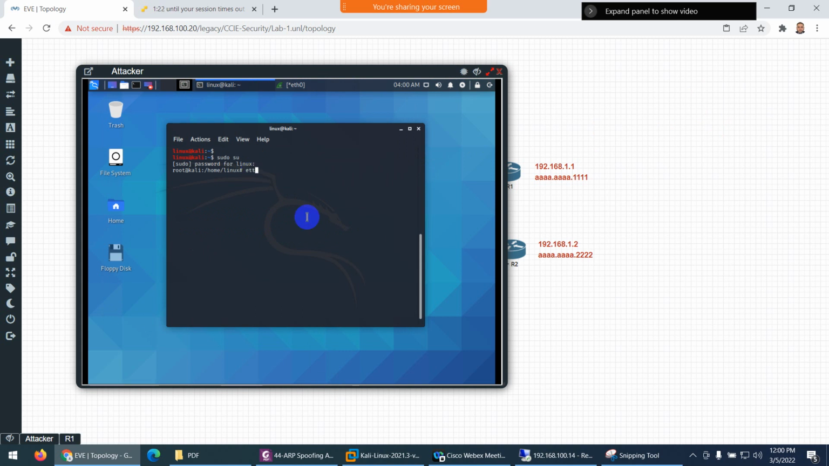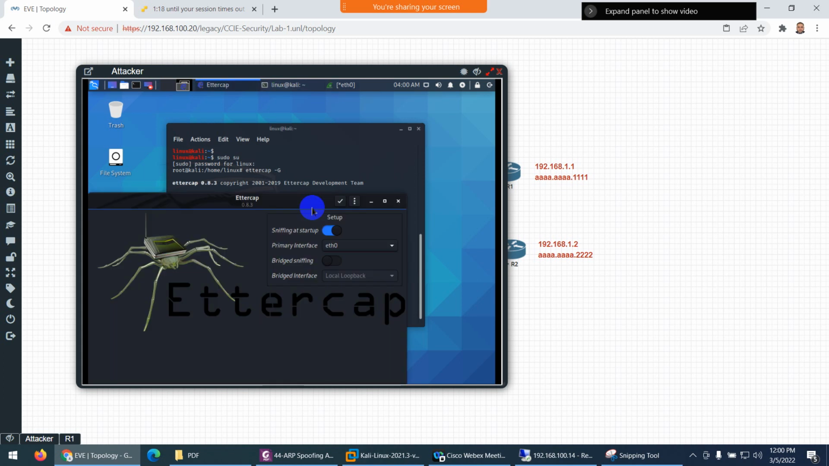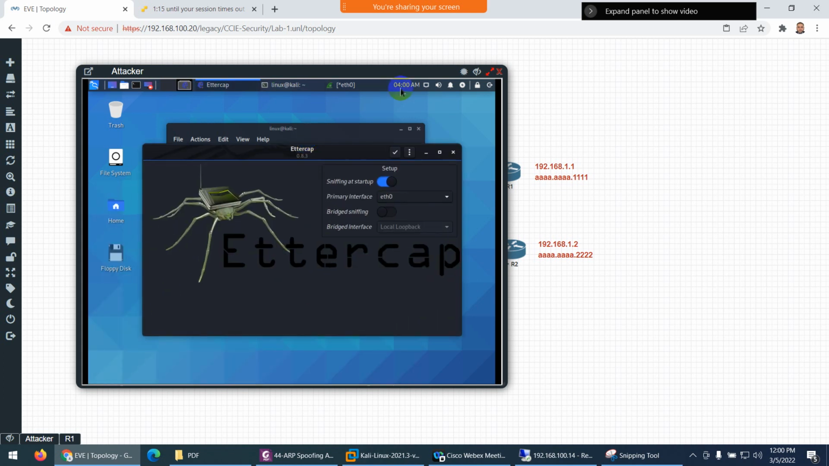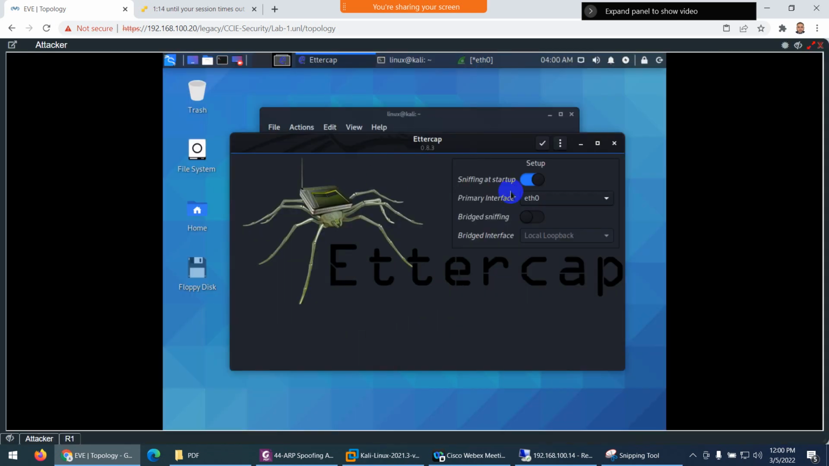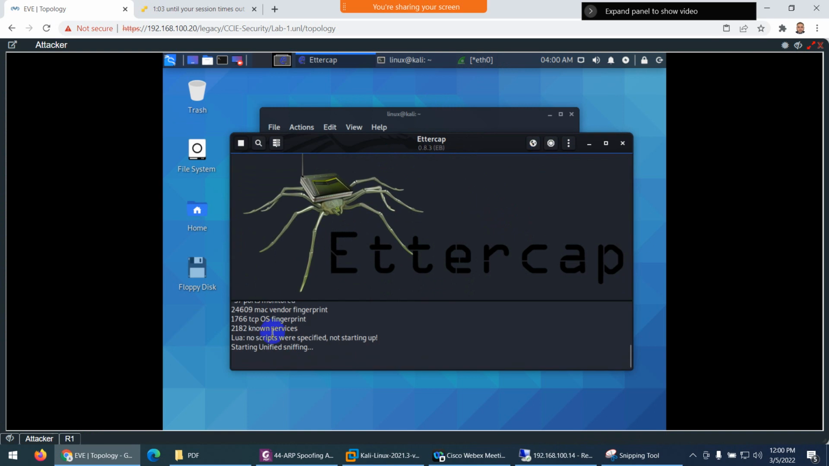And here, ettercap. I will start Ettercap graphically with -G, and this is Ettercap. If you can see it properly, I start sniffing with the interface E where I'm connected to the switch. Just click on accept and it started.